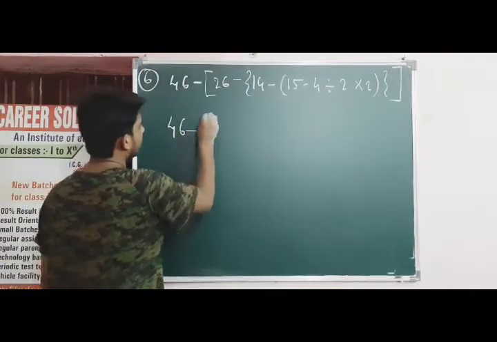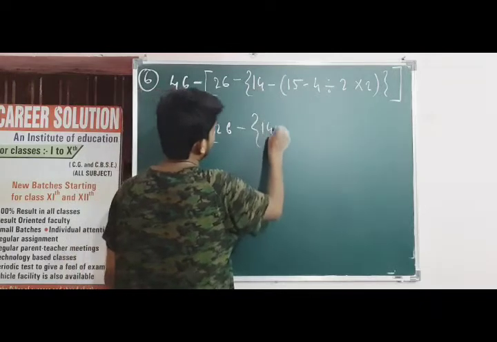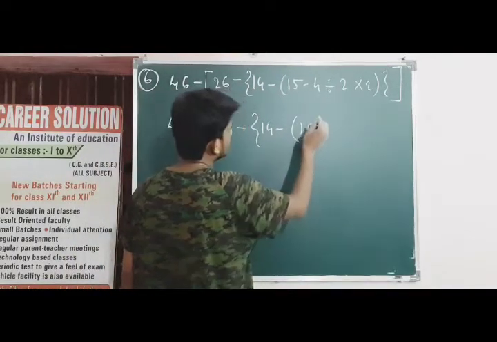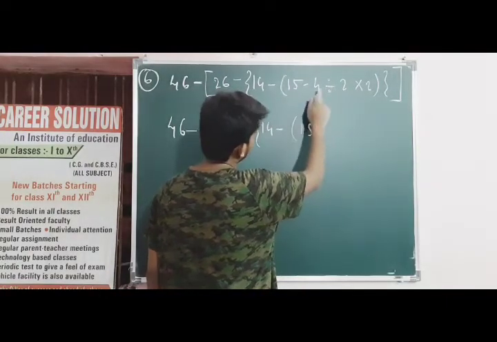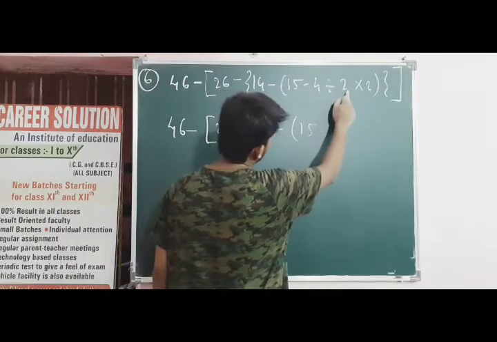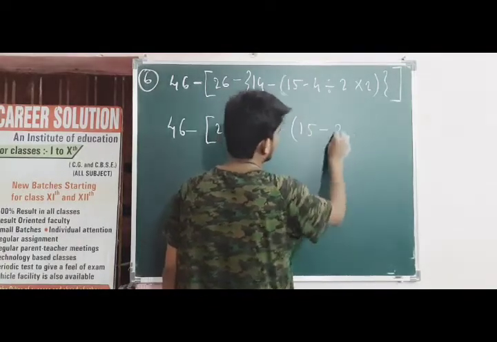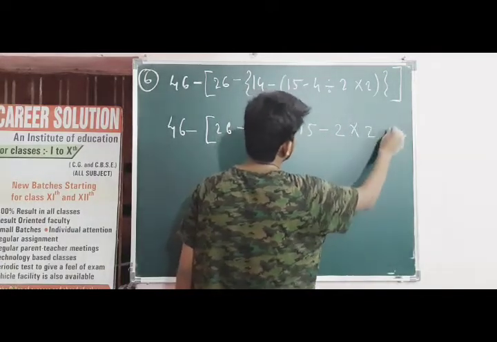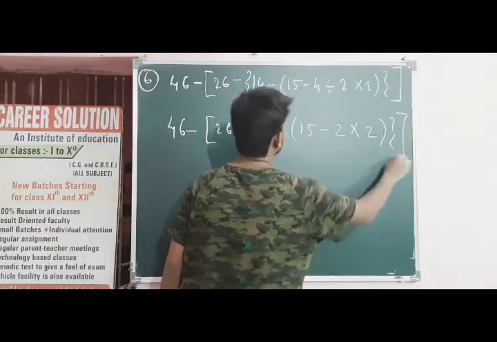So 46 minus of 26 minus curly bracket of 14 minus 15. What I had told you, very first you have to divide. So 15 minus 4 मत कर देना, minus 4 divided by 2, minus of plus का division minus 2 2 जा 4. तो 15 minus 2 into 2, into में 2 लिखा हुआ है, उसको लिख दो. Smaller bracket, then curly bracket and then square bracket.